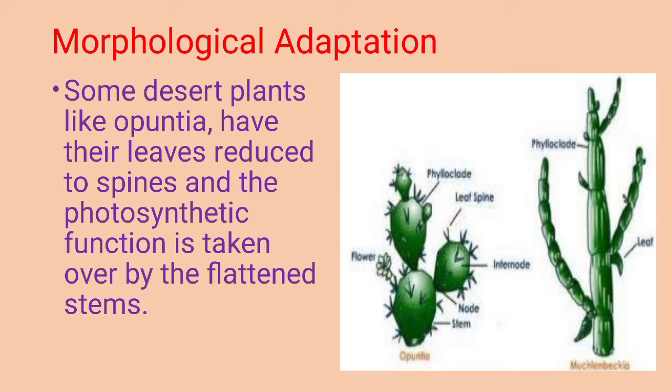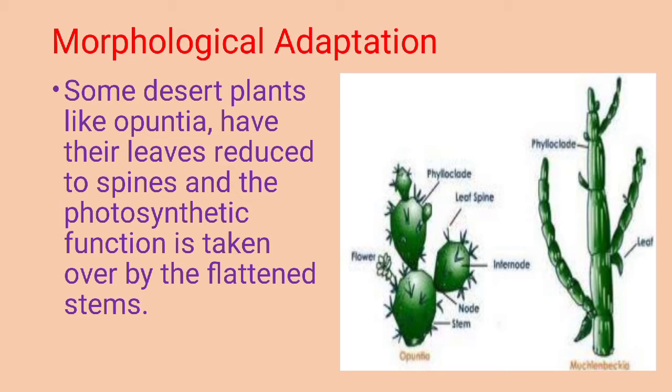Then again the morphological adaptation: some desert plants like Opuntia, in Marathi called nivdunga, have their leaves reduced to spines, and the photosynthetic function is taken over by the flattened stems. This you have studied in the 11th standard, that Opuntia is like a cactus plant. It is a spiny plant. Spiny means they do not have leaves on their body. The leaves are reduced to spines.